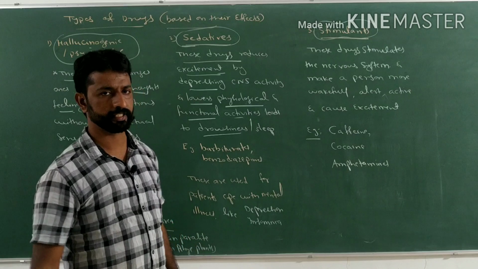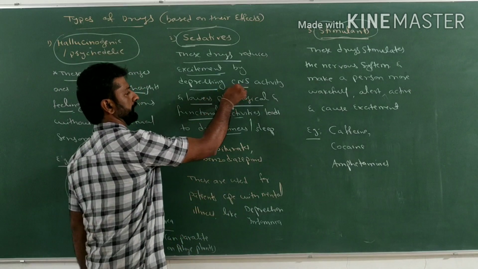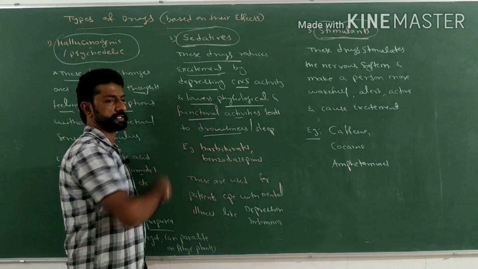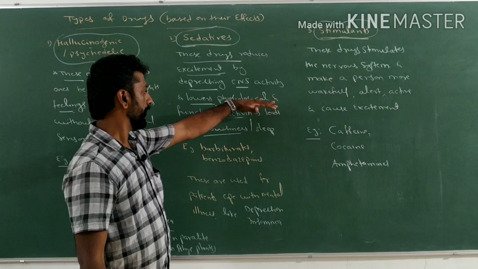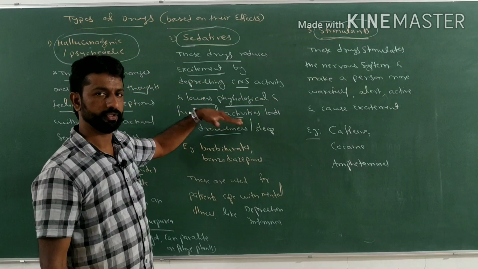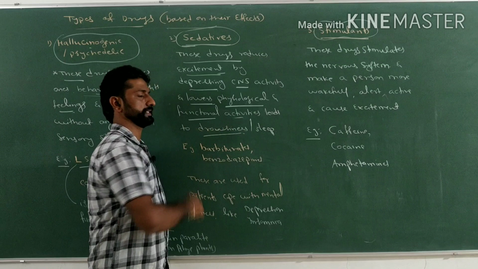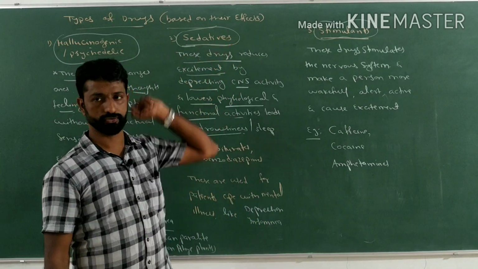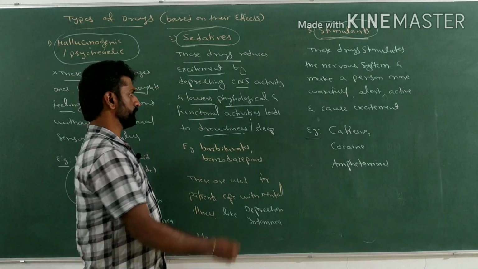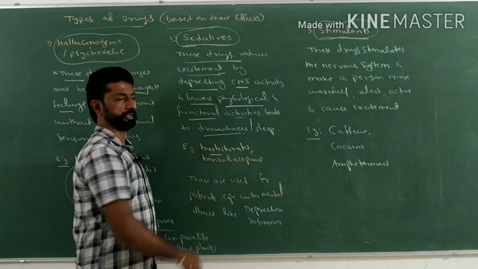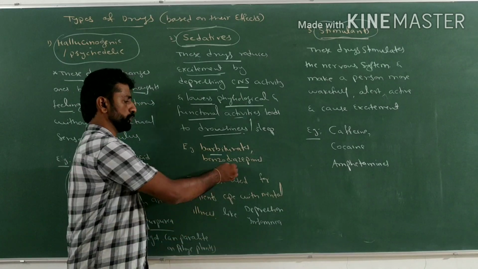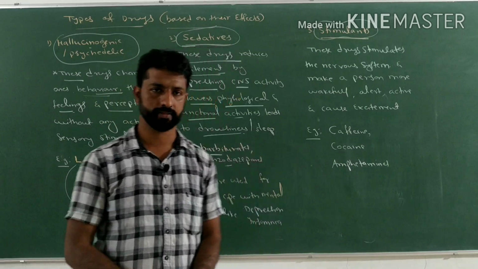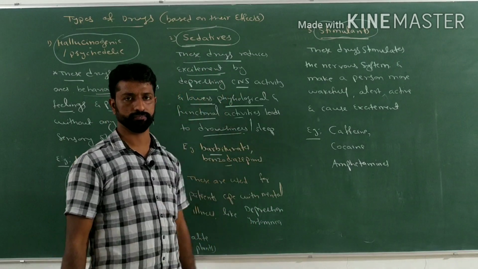How does it reduce excitement? By depressing the CNS activity, the central nervous system activity, and also lowering physiological as well as functional activities, so it leads to drowsiness and sleep. Such drugs are called sedatives. Examples of such sedatives include barbiturates and benzodiazepines.